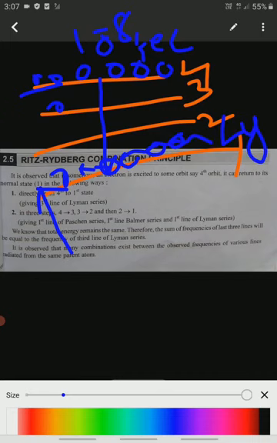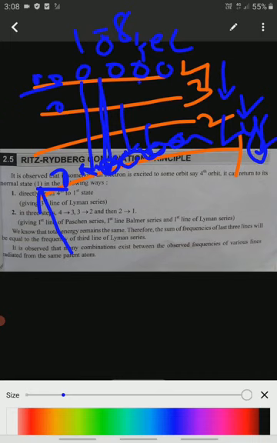What does it mean? We have different types of spectral series: Lyman, Balmer, Paschen, Brackett, Pfund. The Lyman series is fourth to one, third to one, or second to one. The first point is that electrons jump from the fourth energy level directly to the first energy level. The next point is that electrons move fourth to 3, 3 to 2 and 2 to 1. This is the second process.